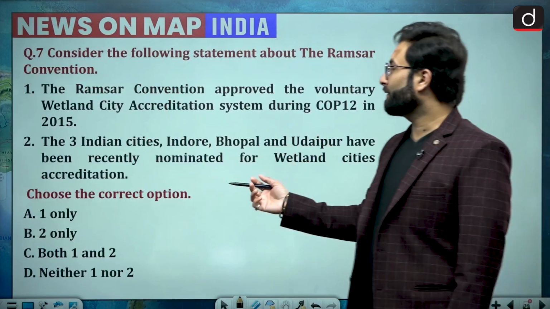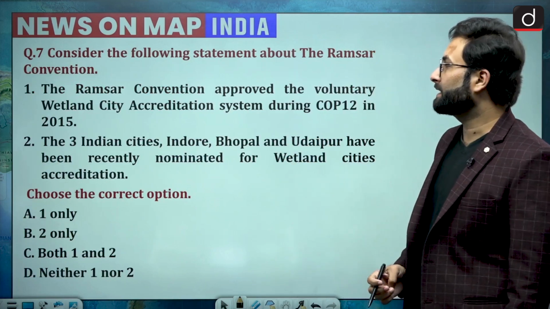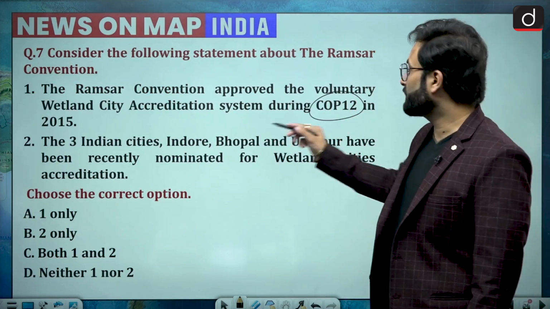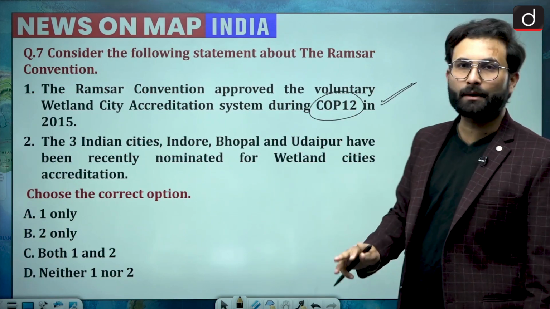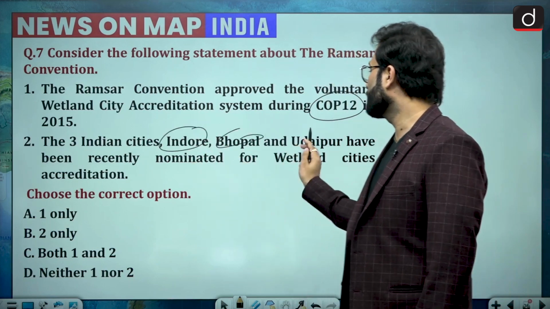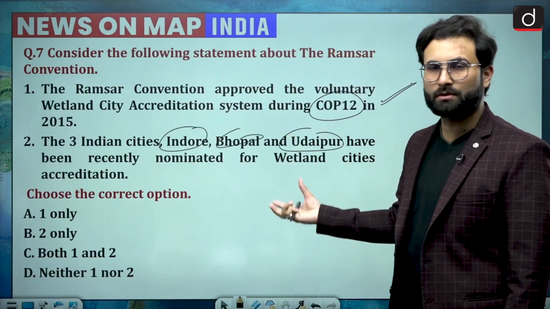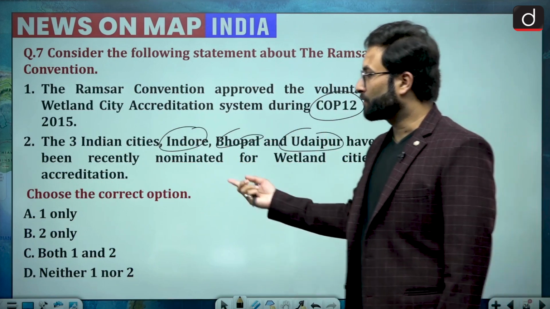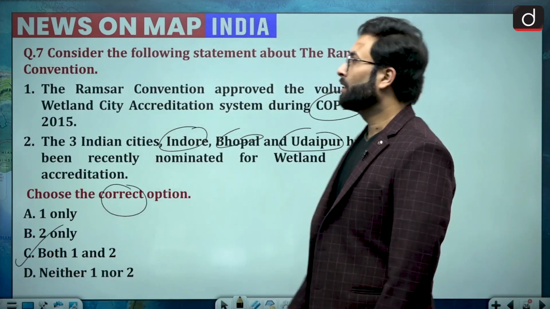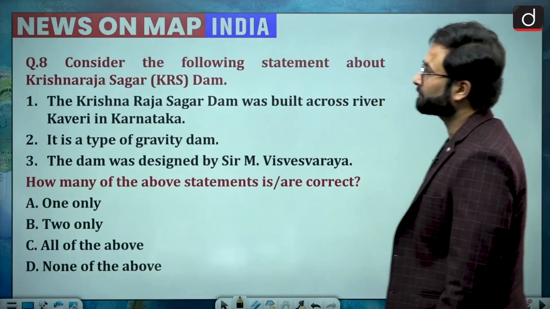So the Ramsar Convention approved the voluntary wetland city accreditation system during COP 12 in 2015. That is a true statement, that is factual data, you should remember that. And then the 3 Indian cities, Indore, Bhopal, and Udaipur, which we have just seen, were in news, and that is why we have taken these locations. So when we are talking about the correct options, option C would be your right answer. Moving further, question number 8.